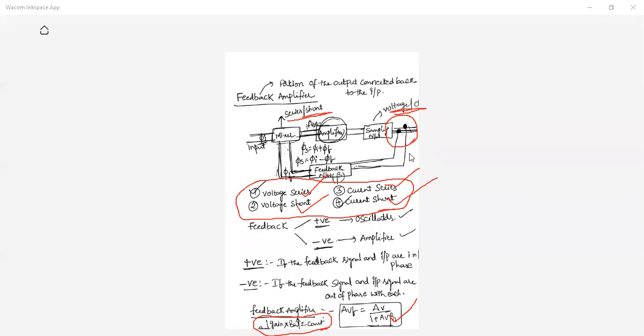Any doubts? No, ma'am. Somebody has posted that. What is that? In chat box. Who is that fellow? 401. Huh?